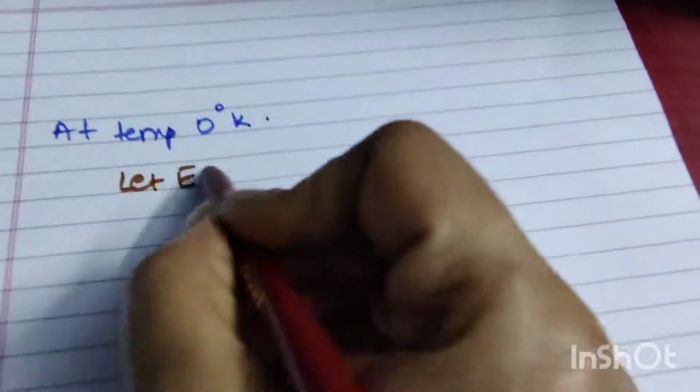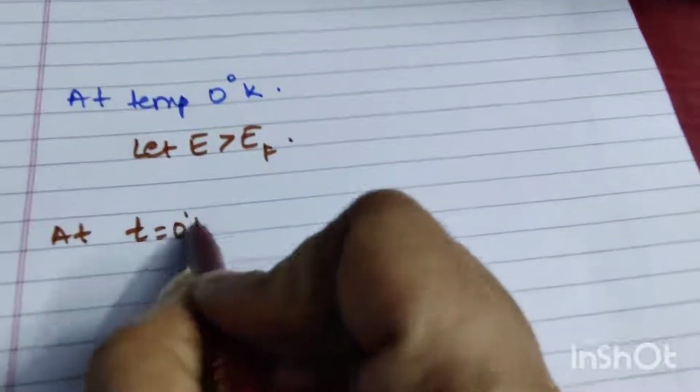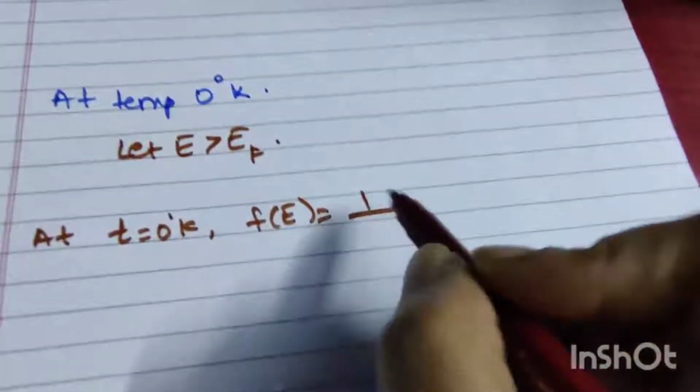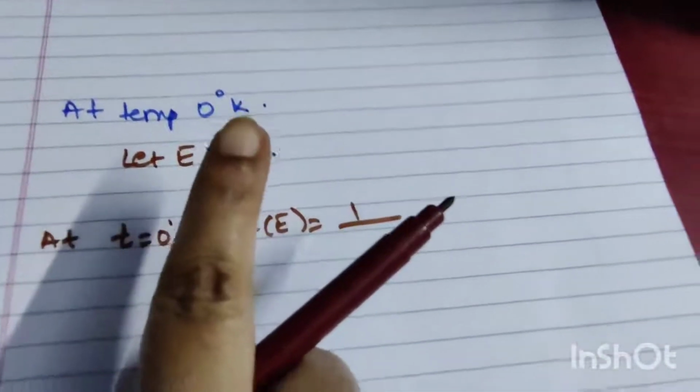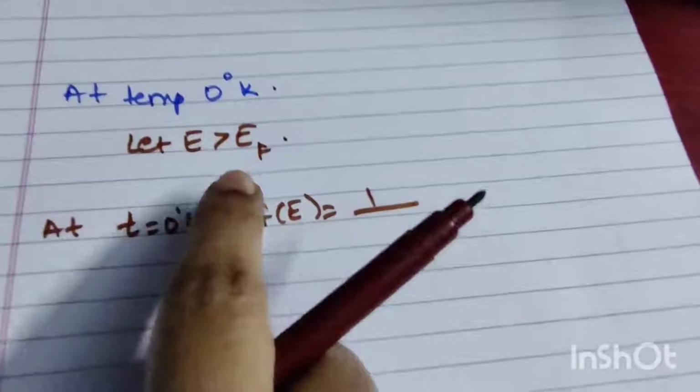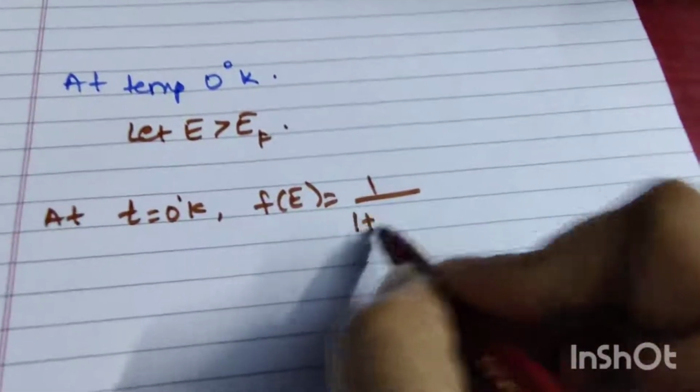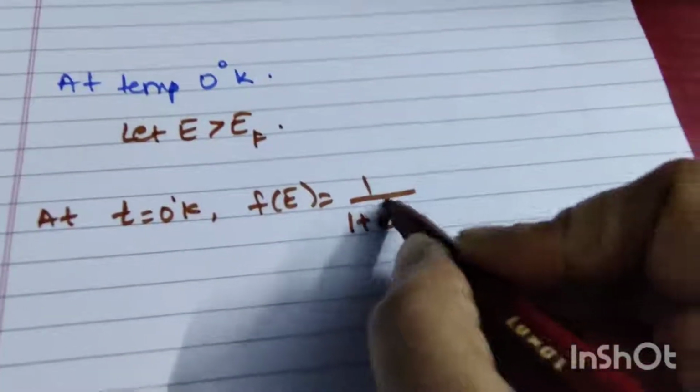Now at temperature 0 Kelvin, we will have two cases. First, let E be greater than EF. At T equal to 0 Kelvin, f of E, if you substitute in that equation with a value greater than EF, you will get e power infinity.